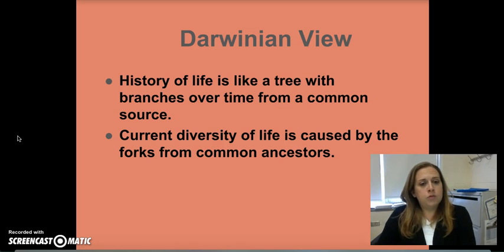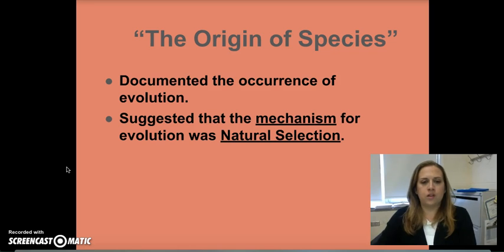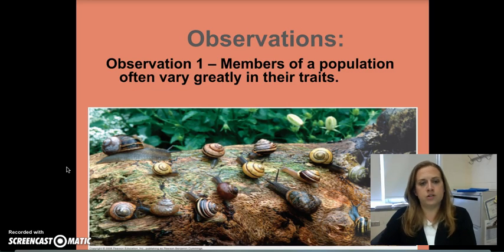And his main viewpoints were that history of life is like a tree with lots of branches over time, but everything comes from a common ancestor. And so that diversity of life is caused by the forks from the common ancestor. So here's an example of his tree with your common ancestor and all the different branch points that come from that ancestor. So the Origin of Species documented the occurrence of evolution, but that had been done before by Lamarck. What was really important was that it suggested the mechanism for evolution, which is natural selection.